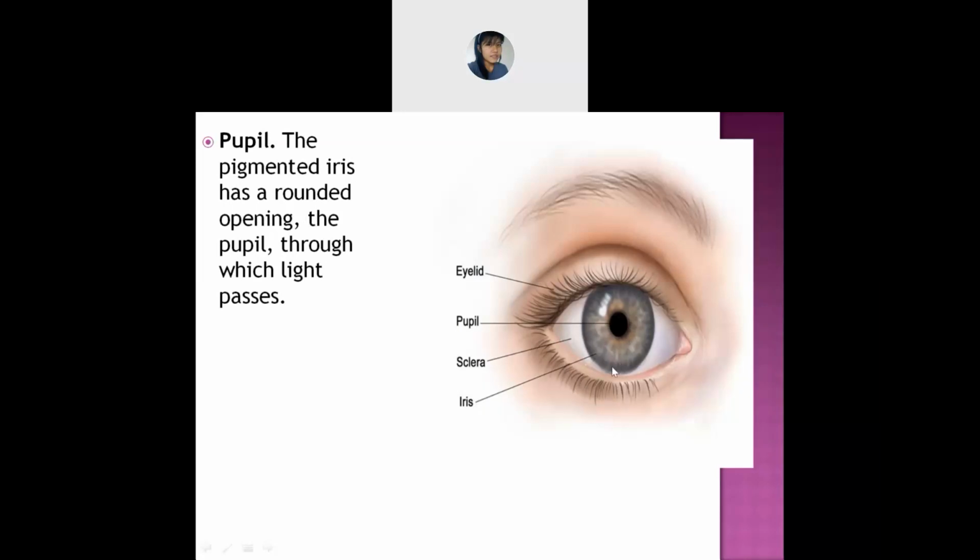This is the iris. I hope you can see this iris. So this is the iris, and the iris covers the pupil, which is this. Same thing as the cornea: the light passes through this, that is the pupil. I hope it's clear.